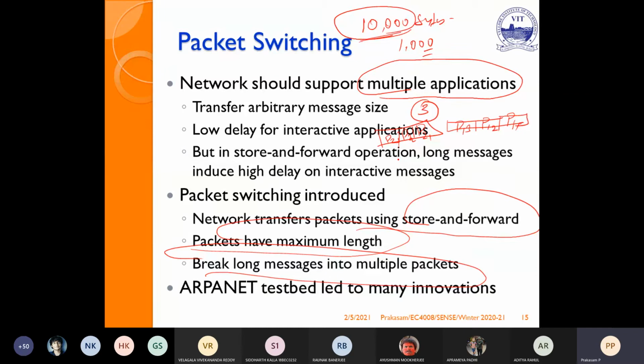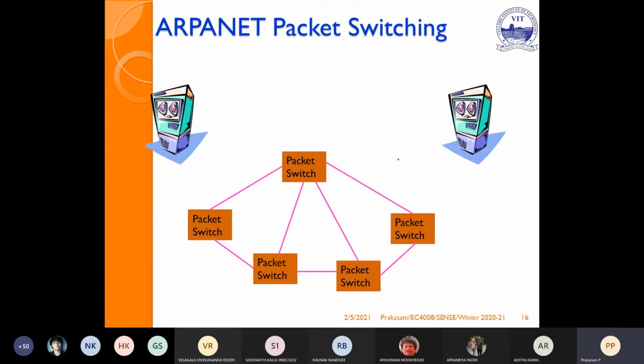If you implement this automatically, using a single line and a single system, it can support multiple applications. The best example is ARPANET with the testbed. They introduced the first ARPANET switch. We see here the first host generates messages. This is the host, this is the receiver. The host generates the messages, and it reaches the next packet switch.